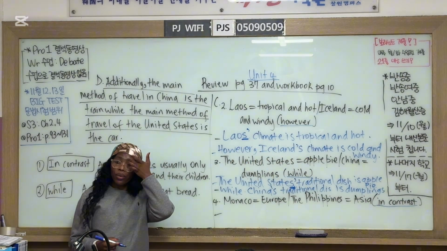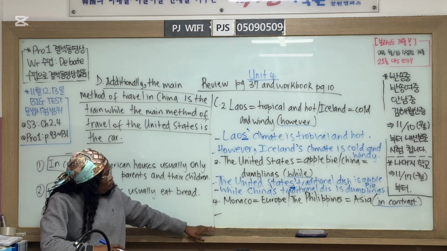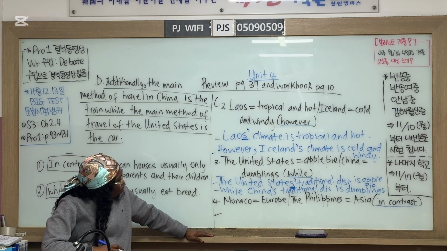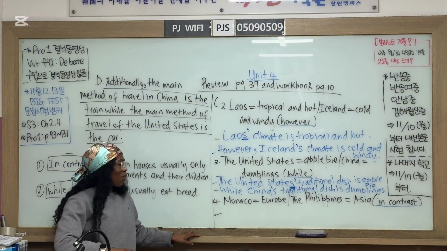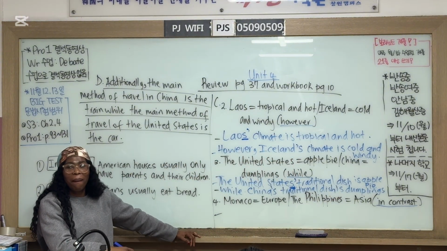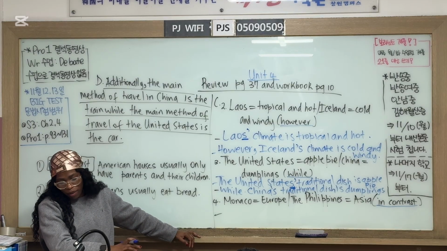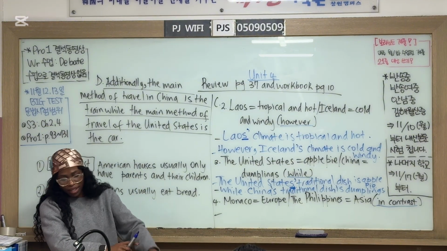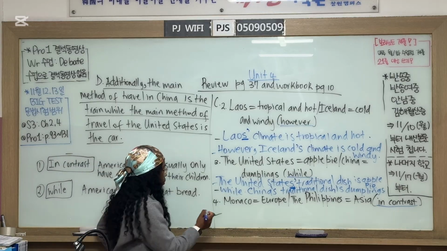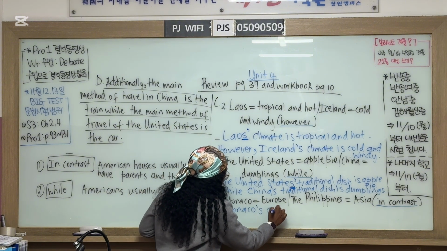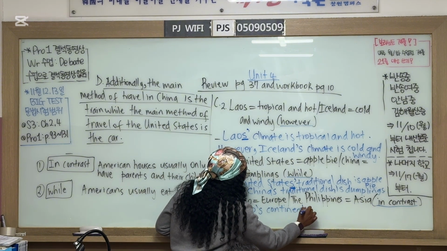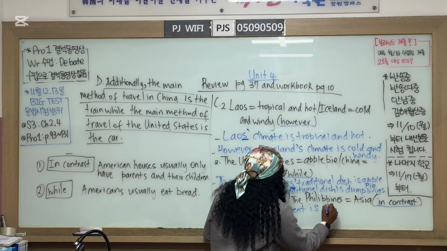Okay, number 4. Who can do number 4? We have Monaco equals Europe. The Philippines equals Asia, in contrast. Monaco's continent is Europe.